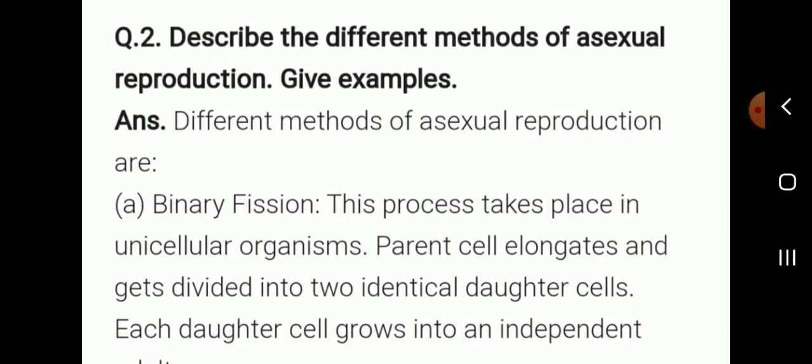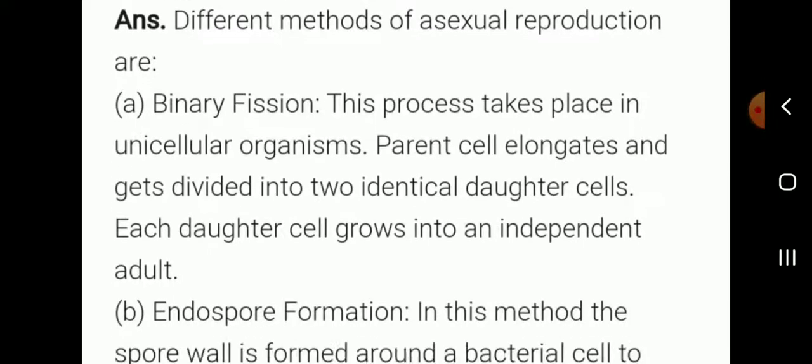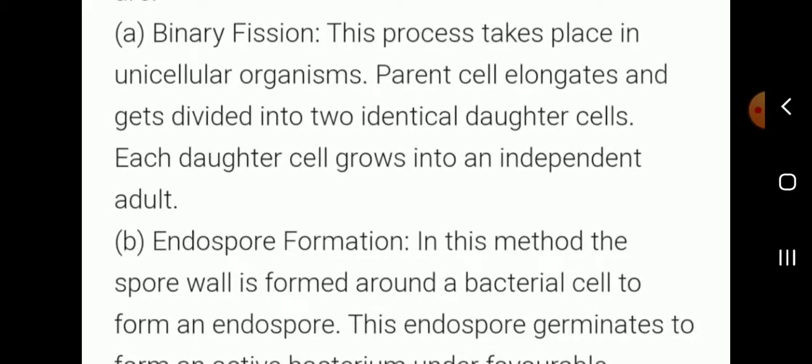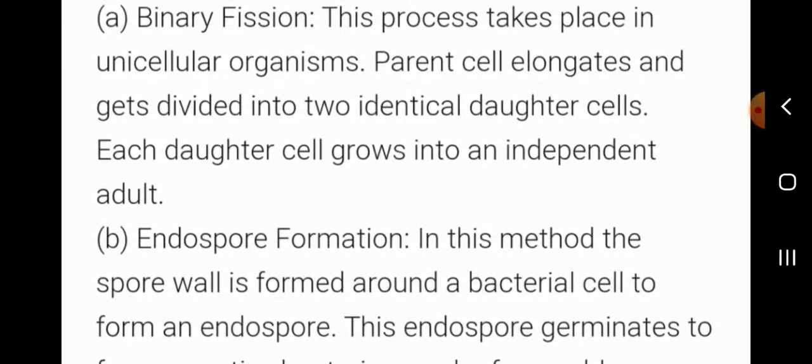Describe the different methods of asexual reproduction. Give examples. The different methods of asexual reproduction are, first, binary fission. I will explain binary fission. This process takes place only in unicellular organisms.